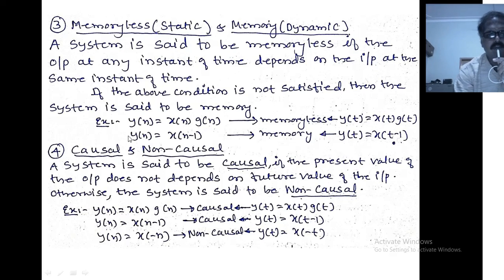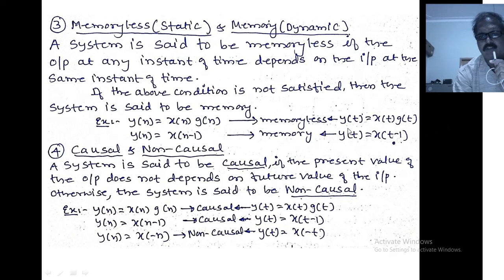Example, I have written here, y of n equals x of n into g of n. Here the output at n equals n depends on the input x of n at n equals n, and the system is memoryless. The present value of the output depends on the present value of the input, here also n, therefore it is memoryless.